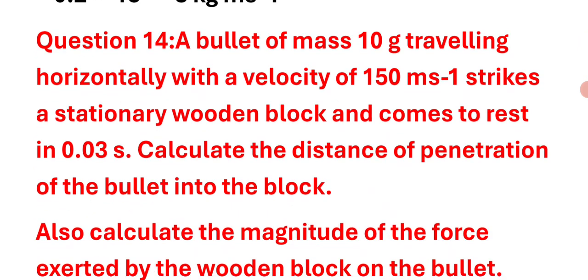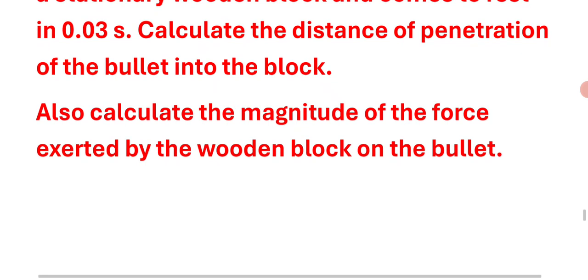Question number 14. A bullet of mass 10 gram traveling horizontally with a velocity of 150 meter per second strikes a stationary wooden block and comes to rest in 0.03 seconds. Calculate the distance of penetration of the bullet into the block. Also calculate the magnitude of force exerted by the wooden block on the bullet.